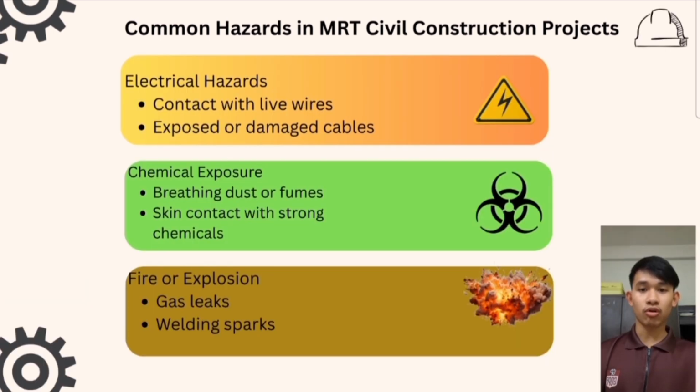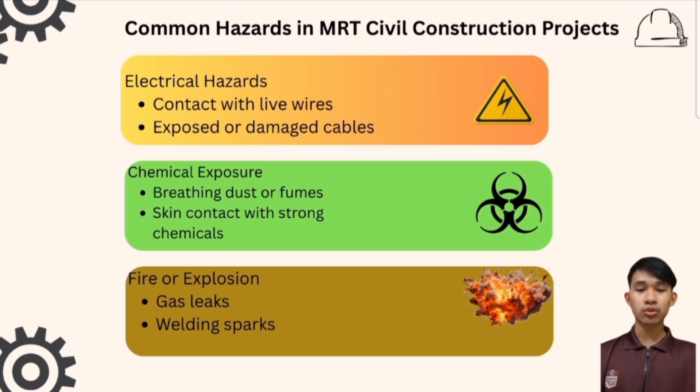Next, this slide show more common hazard in MRT civil construction project. First, we have electrical hazard. This include contact with live wire and exposed or damaged cable, which can cause serious injuries or even death. Next, chemical exposure. Worker may breathe in harmful dust or fumes or come into contact with strong chemical that can damage the skin or eyes. Lastly, there are risks of fire or explosion. This can happen due to the gas leak or spark from welding activities. It's important to be aware of this hazard and follow safety procedure to prevent accident on site.